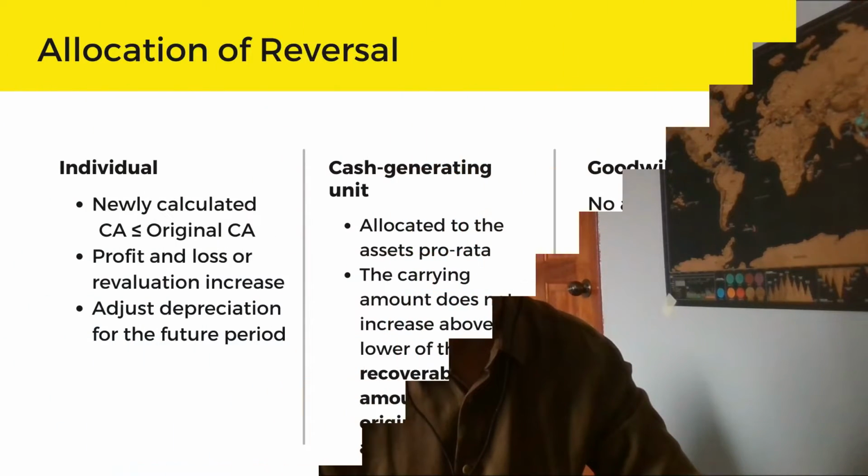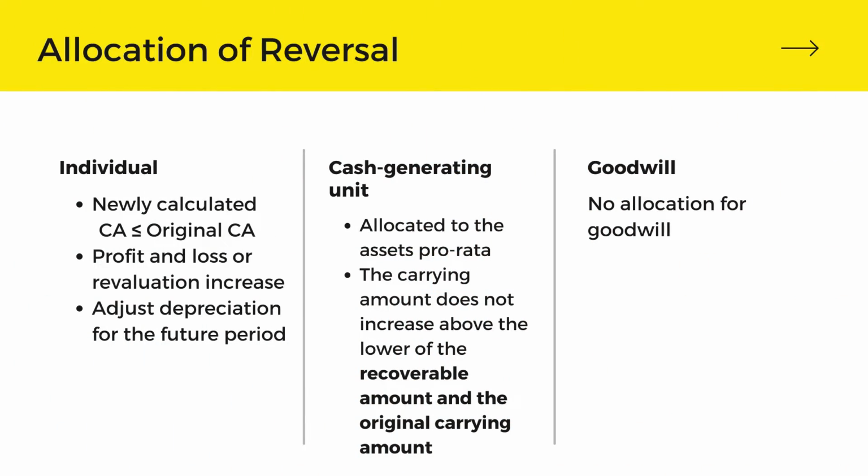The allocation is divided into three: individual, cash generating unit, and goodwill, that I am about to explain. For the individual, the newly calculated carrying amount that has been reversed must not be higher than the original carrying amount. The reversal amount will be recognized in the profit or loss statement unless it is a revalued asset. The depreciation must also be adjusted first before calculating the new carrying amount.